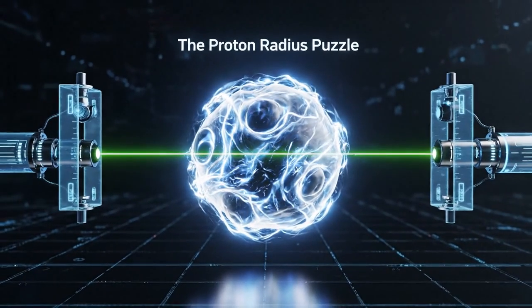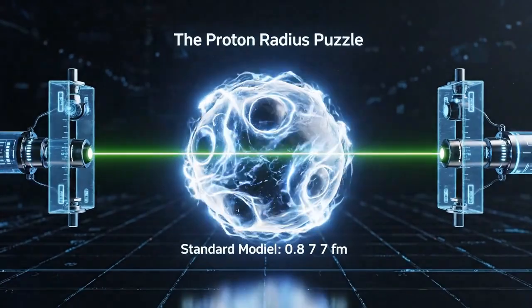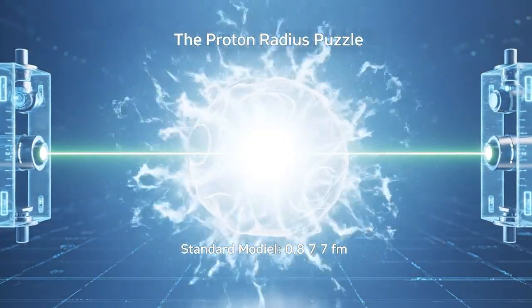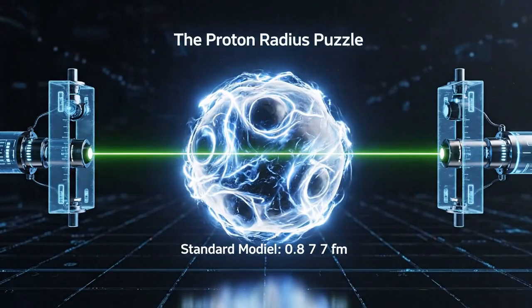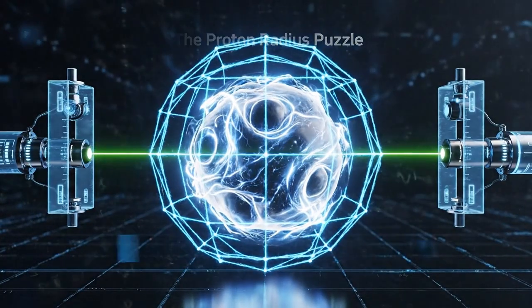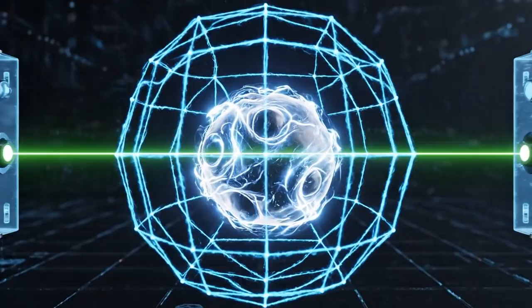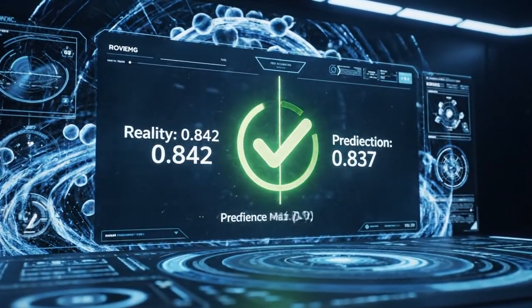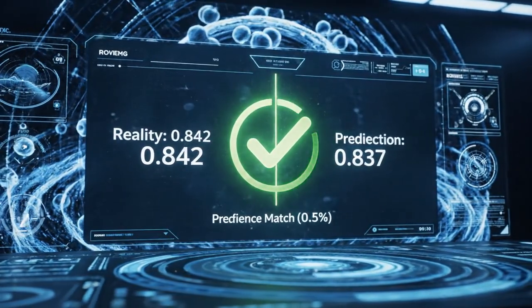Let's start small. The proton radius puzzle. Standard physics predicted the proton was 0.877 femtometers wide. But when we measured it, it was smaller. CARDA predicts that the vacuum tension squeezes the proton to exactly 0.837 femtometers. This matches the latest experimental data to within 0.5%. We solved the proton radius puzzle using vacuum geometry.